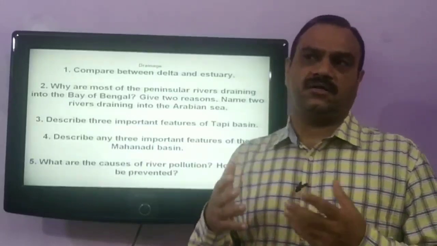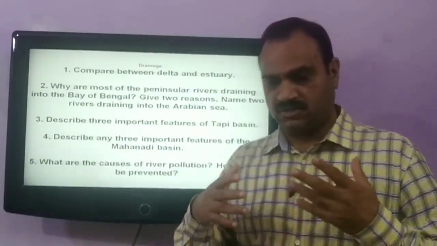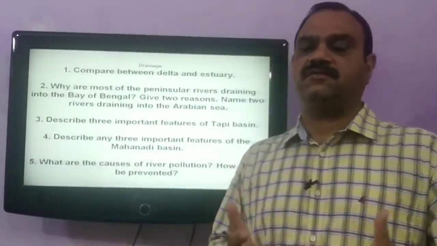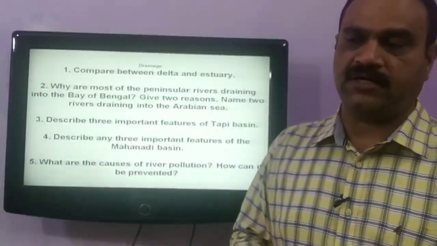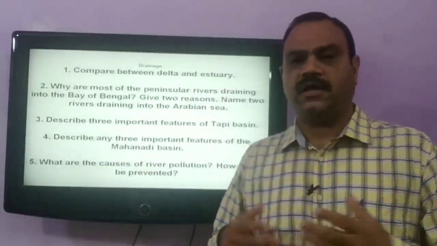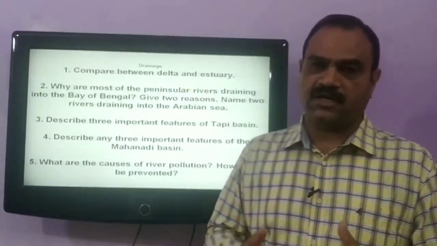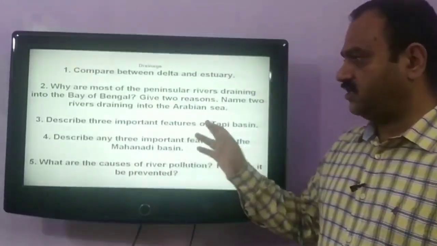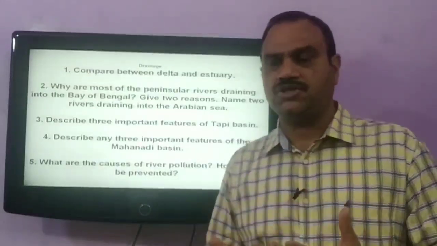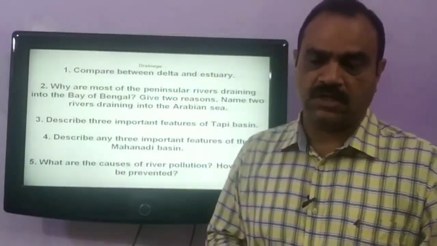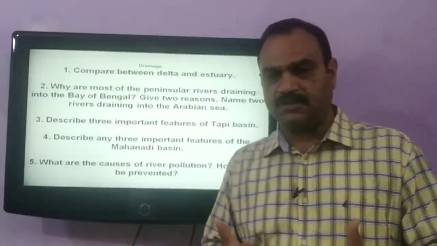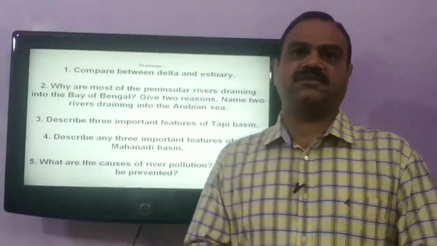Deltas are the most fertile land, and very suitable for intensive agriculture and the growth of paddy, sugarcane and a host of other crops. The Sundarban Delta is found in India and Bangladesh, whereas estuaries are the rich fishing grounds of the world. River Narmada and Tapi make estuaries.